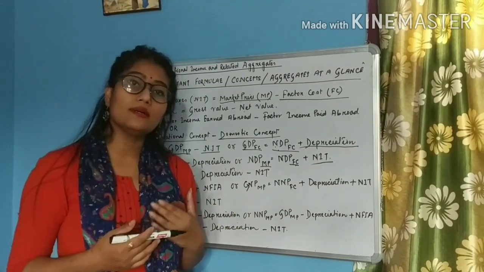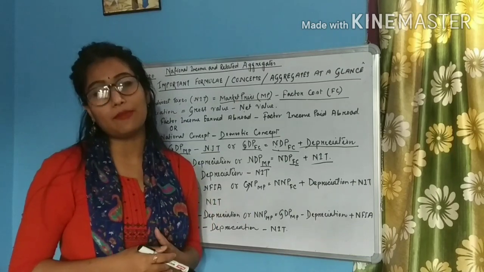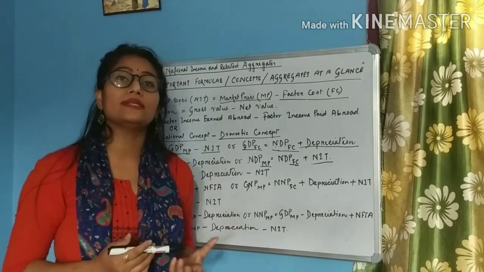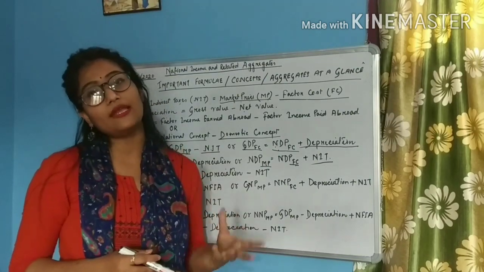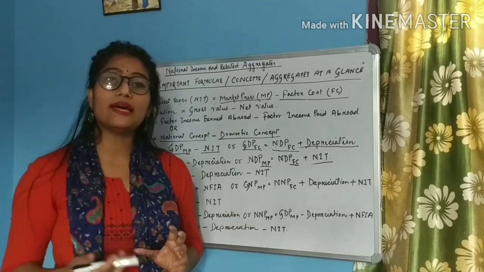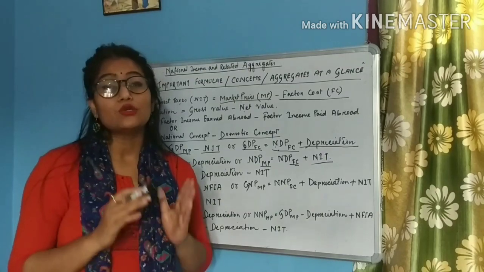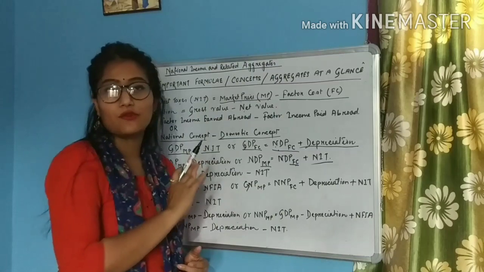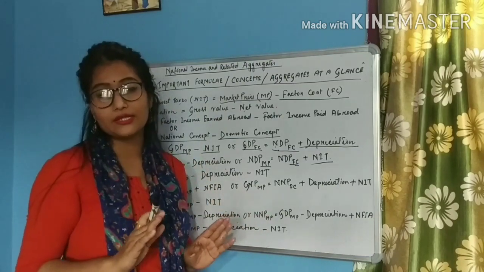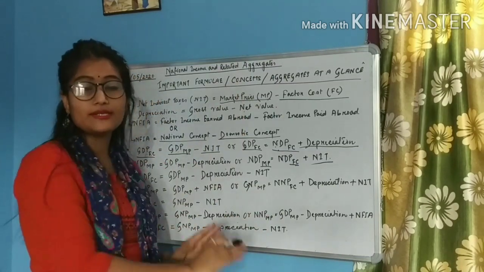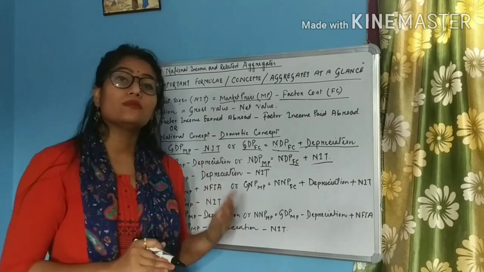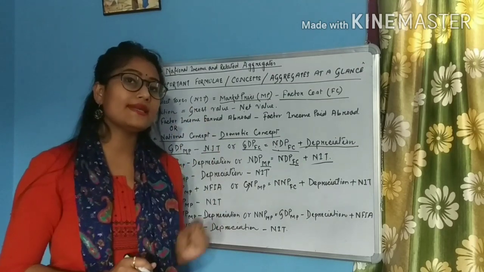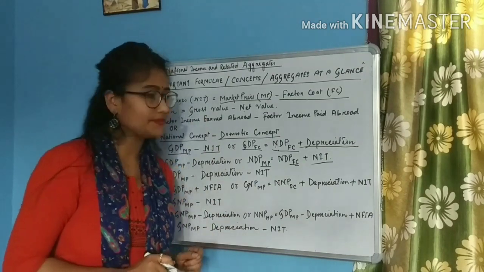You cannot learn the formulas by memorizing. So it's better you understand the concepts. Once you understand the concepts, if I give you any value, you will be able to derive the other value very easily. So my suggestion is to understand the concept rather than memorizing these formulas, because there are uncountable formulas. Don't think that these are the only formulas. There are numerous formulas. So it's better you understand. Once you understand, no one will be able to erase that from your mind, right?